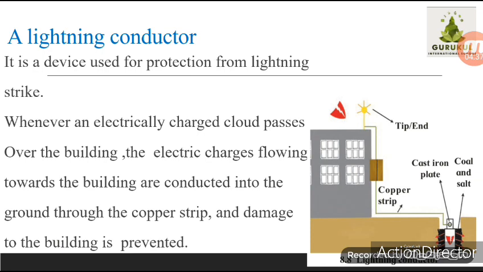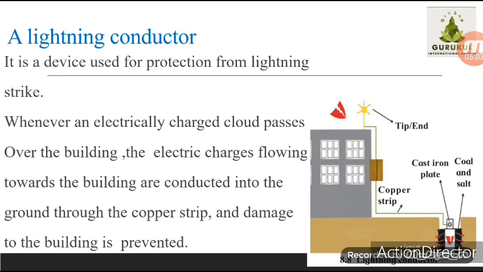Correct. It is conducted into the ground through the copper strip and damage to the building is prevented. When such a lightning conductor earthing is fixed on a tall building, the surrounding area is also protected from lightning. Meaning that one lightning conductor protects what? The full building or the surrounding area of the building.